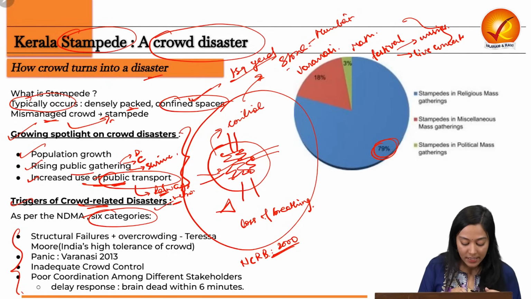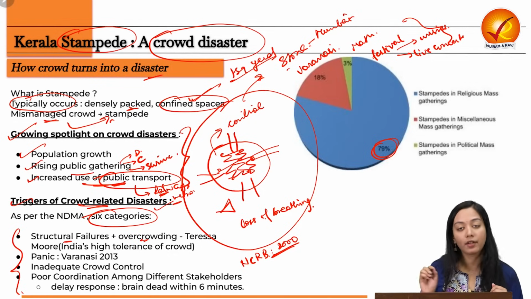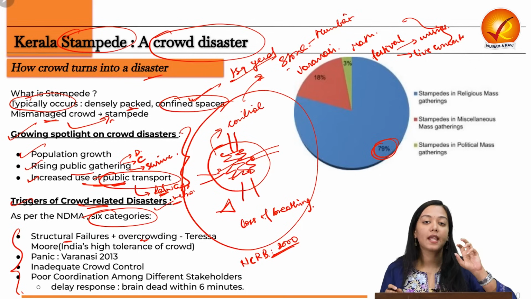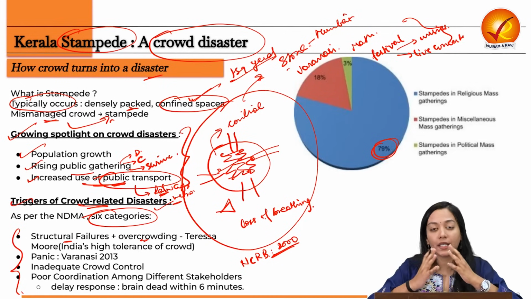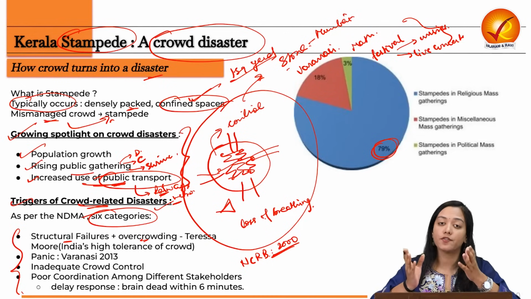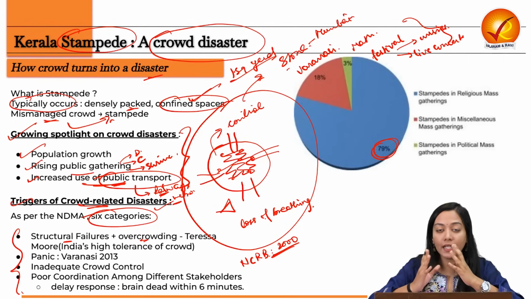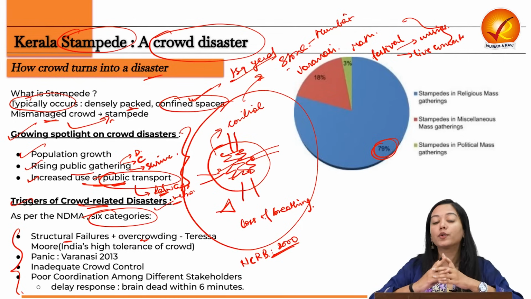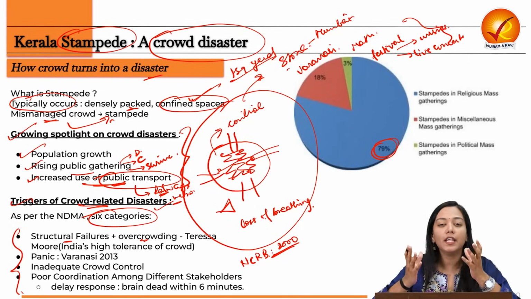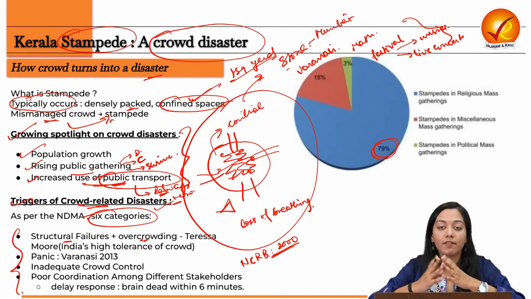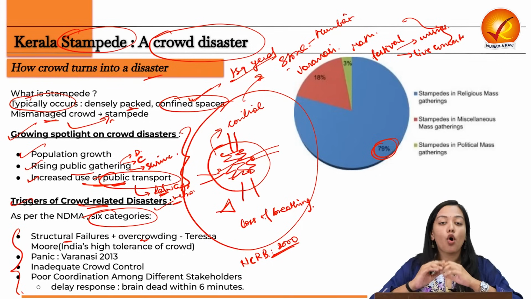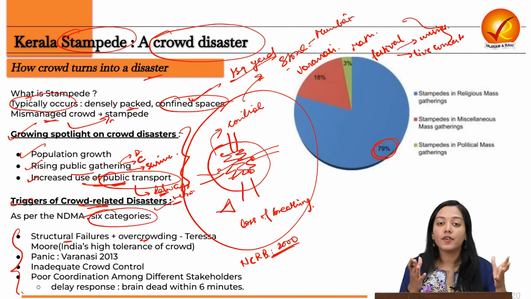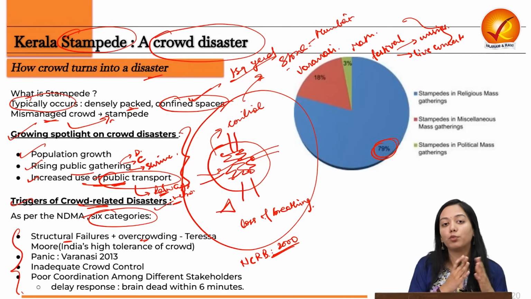The first one is structural failures and overcrowding. Structural failures are happening in India because either poor quality material is used, or the infrastructure is very, very old, not maintained, not monitored. Also, the spaces that we are creating are sky-rise buildings, which are very narrow, having vertical or restricted lanes, having vertical staircases. All of this is essentially a sign of us restricting the space of human movement.